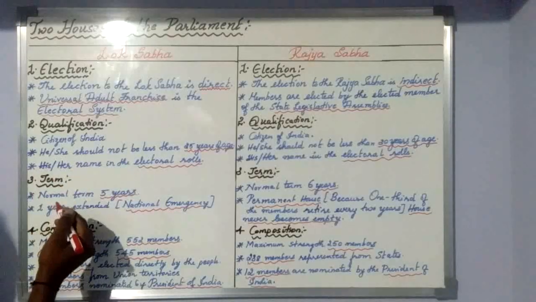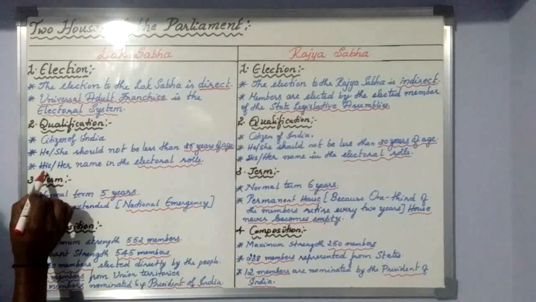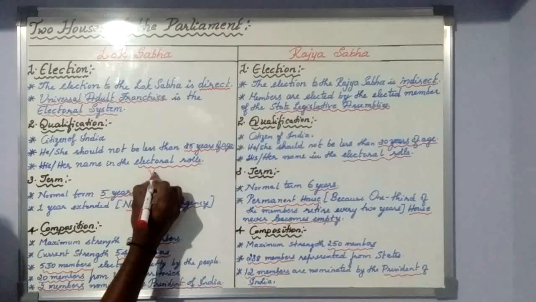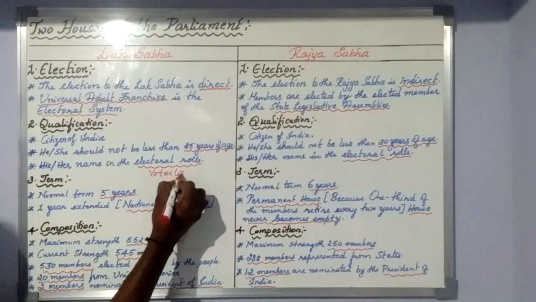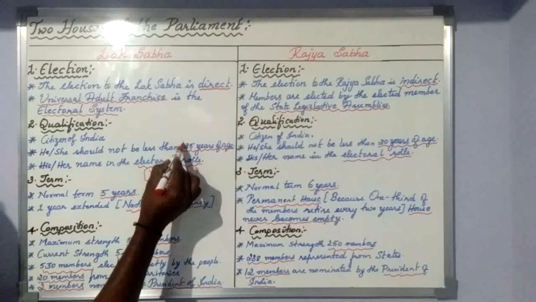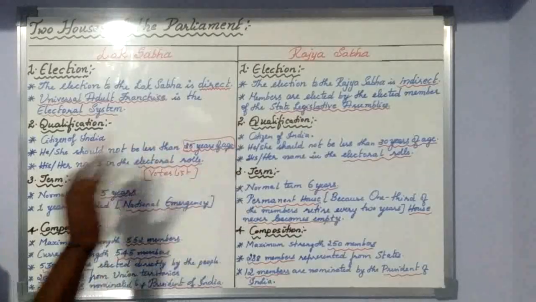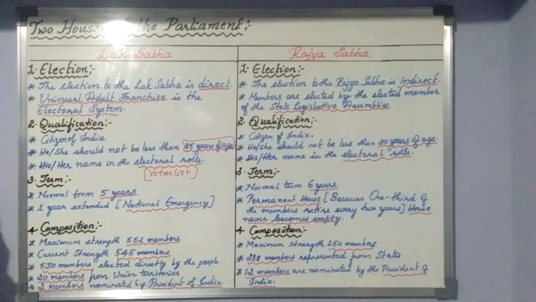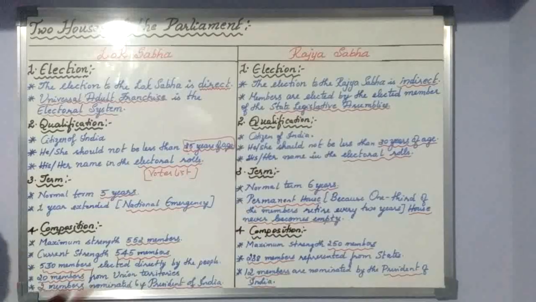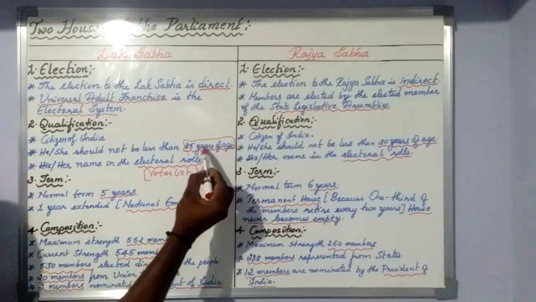The second qualification in both is that his or her name should be in the electoral list. Electoral list is nothing but the voter list. Your name should have been entered in the voter list. The qualification that differs is this: a person who wants to contest the Lok Sabha election, if he is age 25 or more, can contest for the Lok Sabha election. That is, the MP elections.